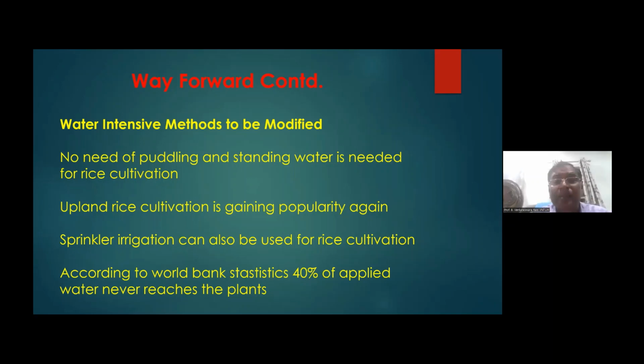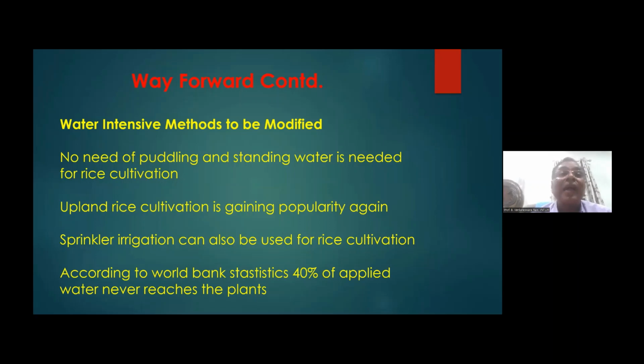According to World Bank stats, which I was referring to, 40% of applied water never reaches the plants. This is the problem. We have to save a lot of water from irrigation, because we are using a lot of groundwater in irrigation. There we save, and then we can increase the water table, and then rivers can also get their base flow. When there is a dry season, this groundwater will contribute to the rivers.